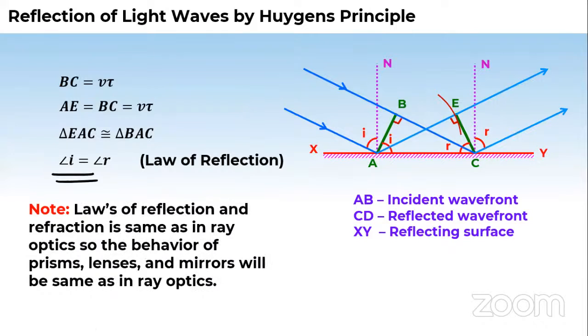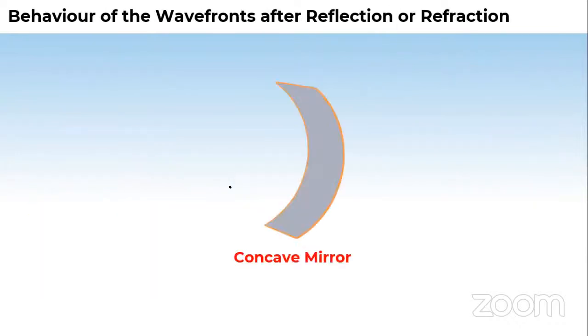What does it say? That the angle of incidence is equal to the angle of reflection. Laws of reflection and refraction are the same as in ray optics. So the behavior of prisms, lenses, and mirrors will be the same in wave optics also. So here it completes all the parts.